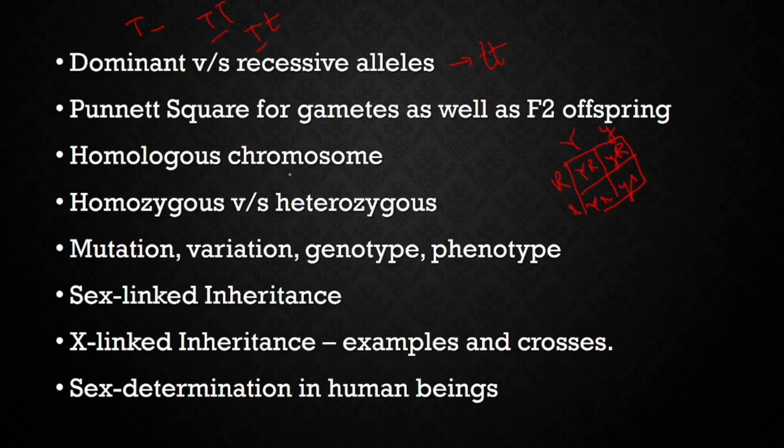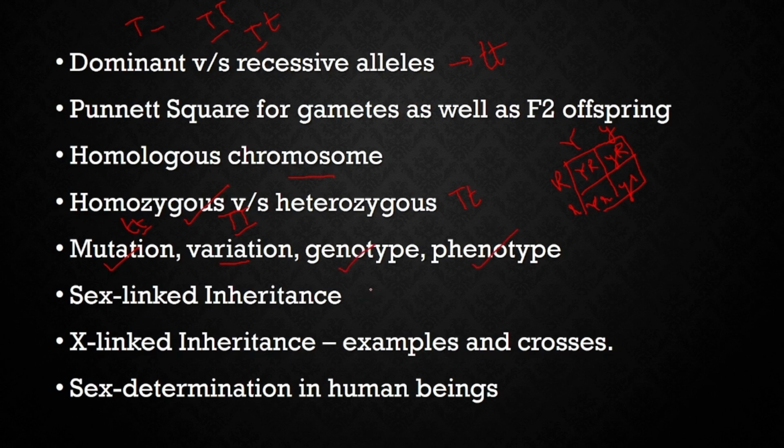Homologous chromosomes, I've already discussed. The chromosomes which are of the same shape, size, structure, inherited from either of the parents, are called homologous chromosomes. Homozygous means the same alleles are present, whether dominant or recessive. Heterozygous is one dominant, one recessive. Mutation is a sudden change. Variation is because of the synapses. Variation is the difference that you observe among yourselves. Genotype is the genetic composition. Phenotype is the physical appearance.